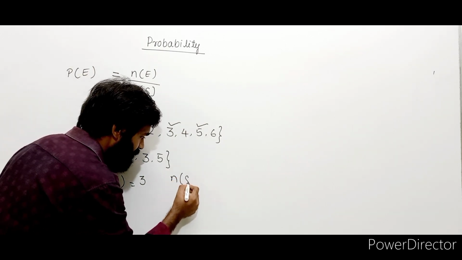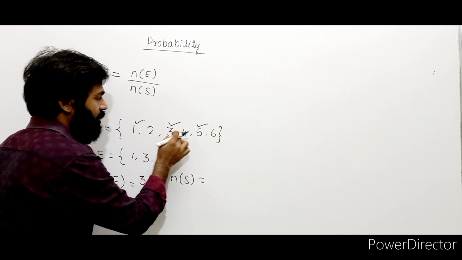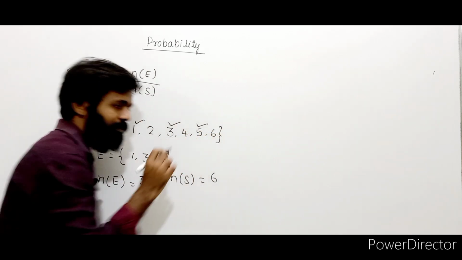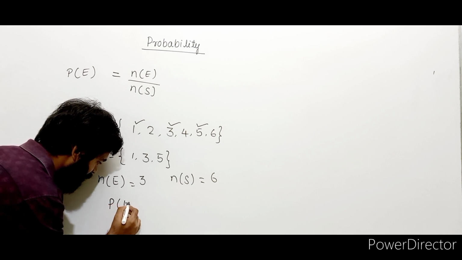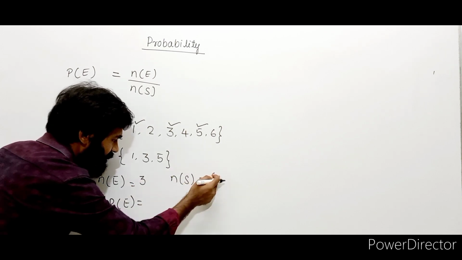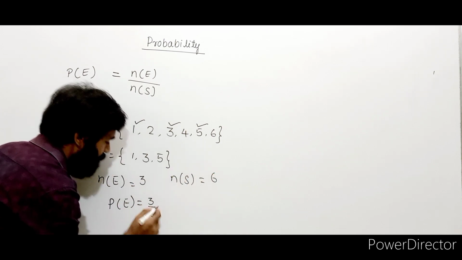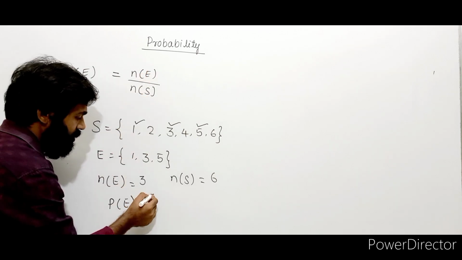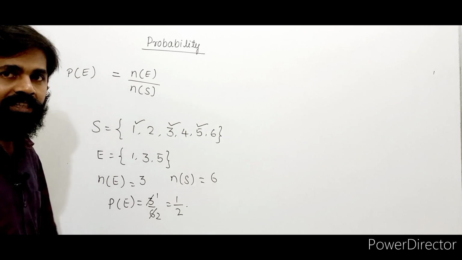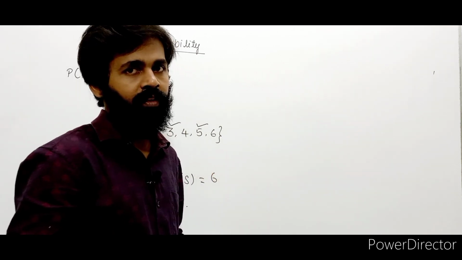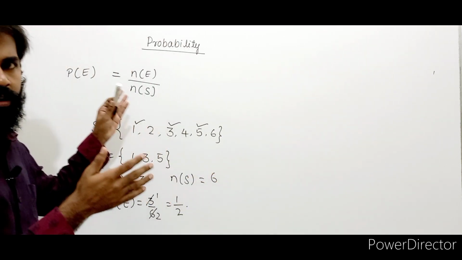N of S is what? 1, 2, 3, 4, 5, 6. There are 6 elements, I write 6. Now what is P of E? Probability of event E is 3 by 6, because N of E by N of S. So 3 ones are, 3 twos are. 1 divided by 2. That's the probability of event E.